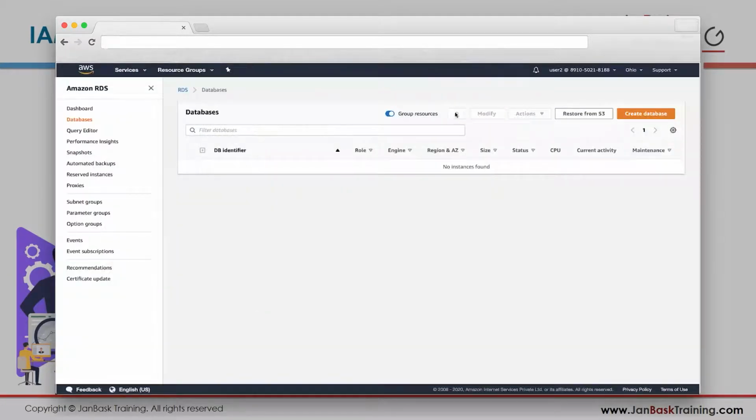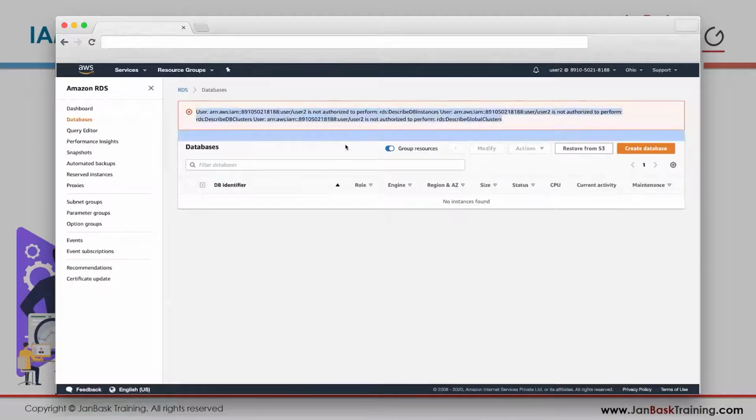Let's verify that. As soon as I click on databases, see, got an error instantly. You don't have access now because we removed that permission.